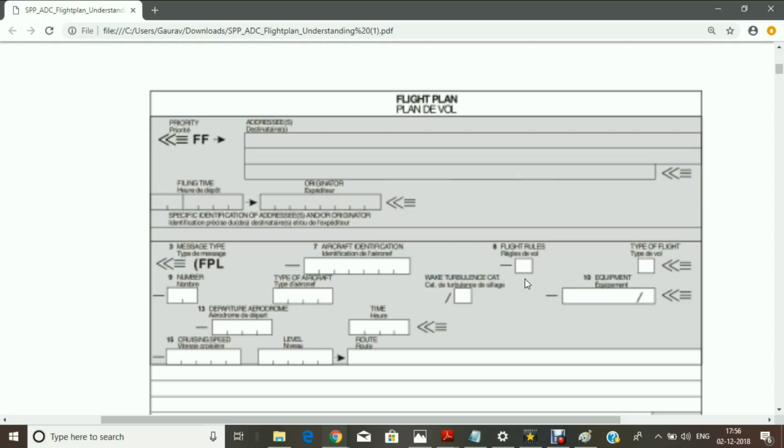So we can put I for IFR, V for VFR, and if you are taking off under IFR but in between, during your flight, you will change over to VFR, in that case you will put Y, Yankee. So Yankee says that it is first IFR, then VFR. Where you are changing from IFR to VFR has to be mentioned in the route block.